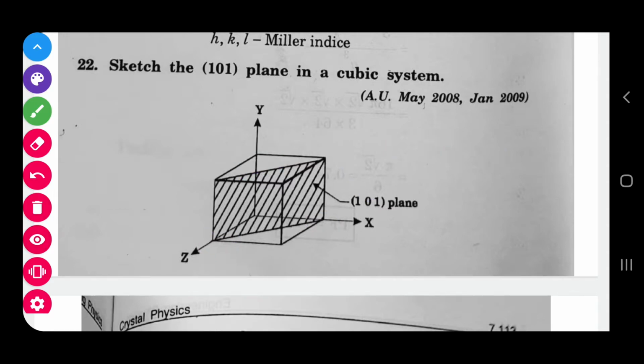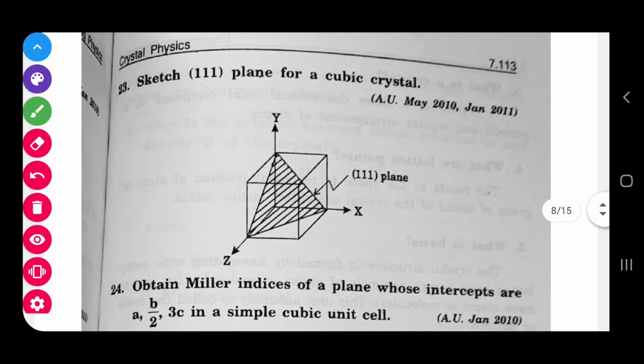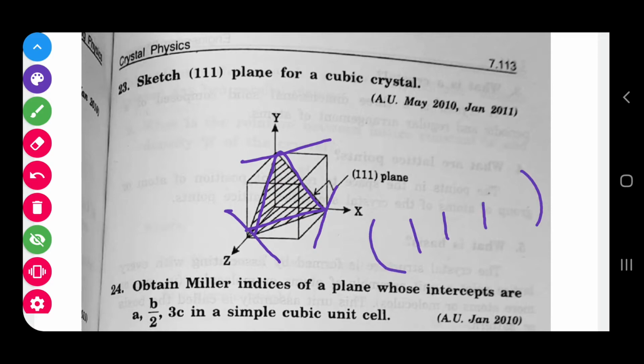And in the next, another plane, likewise we have to shade it. If you look at this plane shading, you see that it cuts the edge of the X axis, it cuts the edge of the Y axis, and it cuts the edge of the Z axis. So it cuts all the axes. So you can write 111.